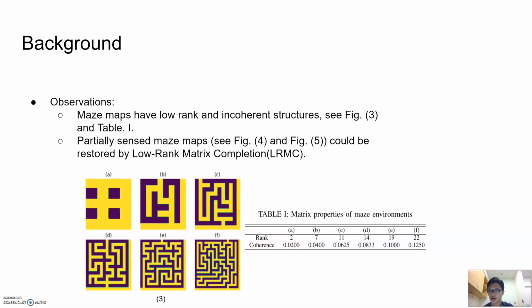In this work, we carefully examine the properties of the maze maps and find that maze maps usually are low rank and have incoherent structures, as shown in Figure 3 and Table 1. Incoherent structures mean that the coherence value of the matrix is low and the values of the elements are more likely to be spread through the whole matrix, instead of concentrated on some local region inside of the matrix.